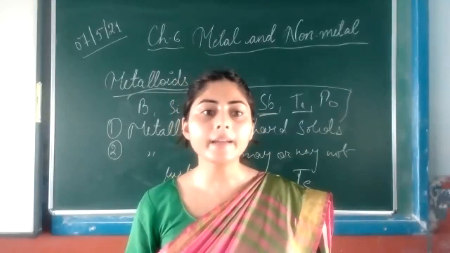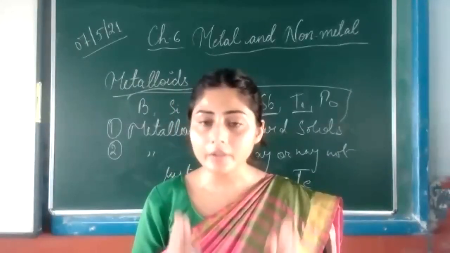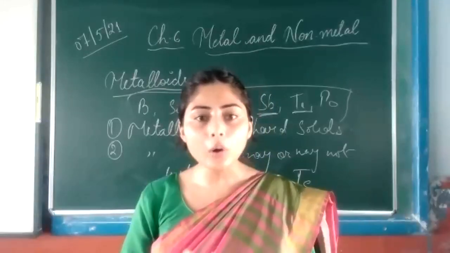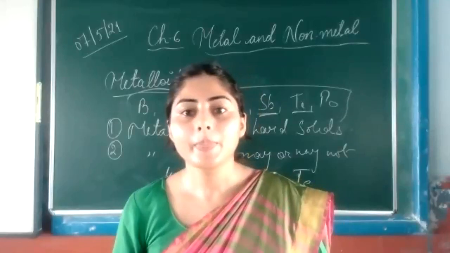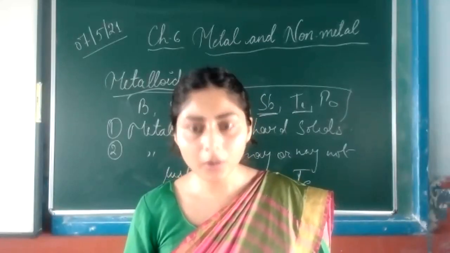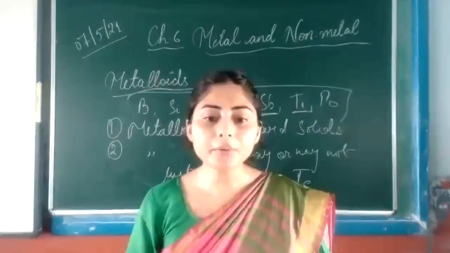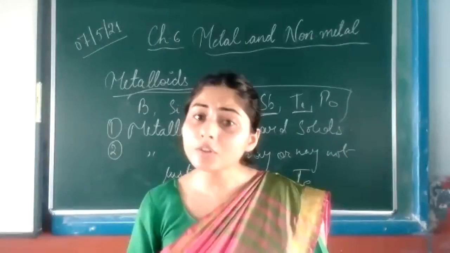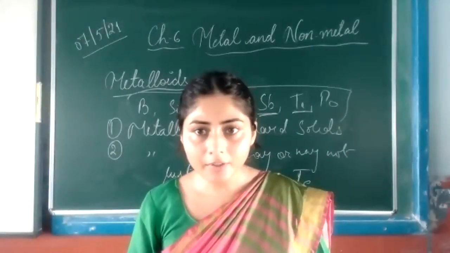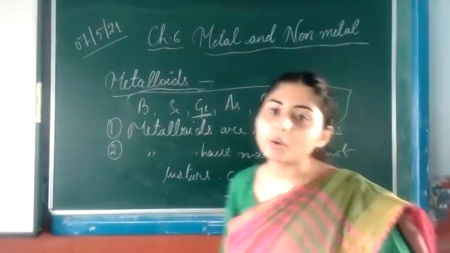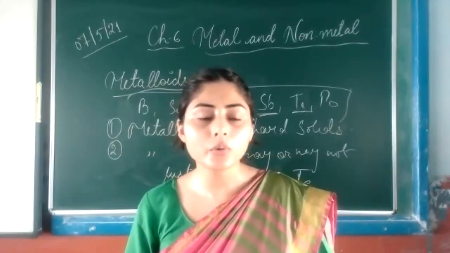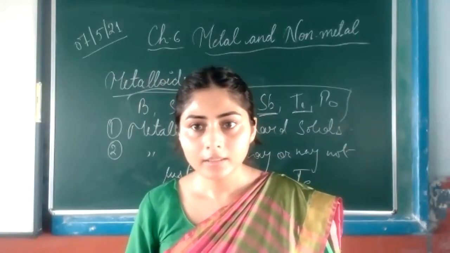If I ask you to compare the general properties of metal, non-metal, and metalloid, you can write it. For metals, you can write that metals are hard and strong solids. For metalloids, you can write only that metalloids are hard solids. They are not as strong as metals.